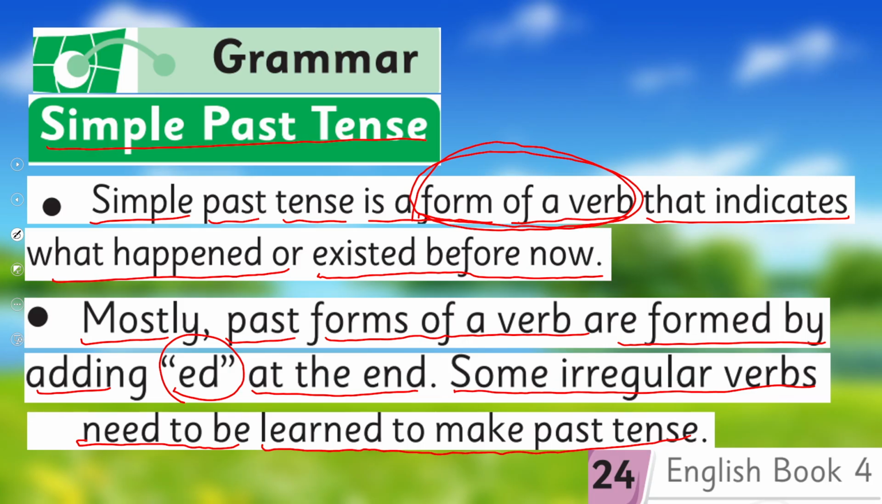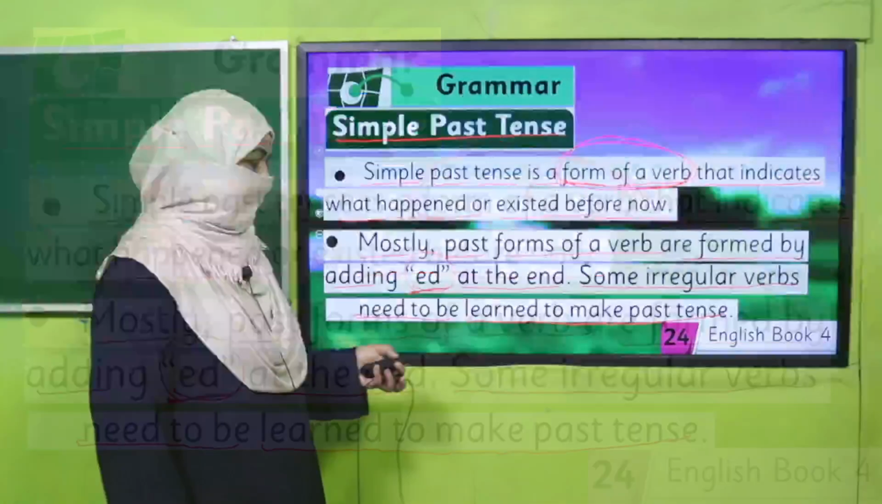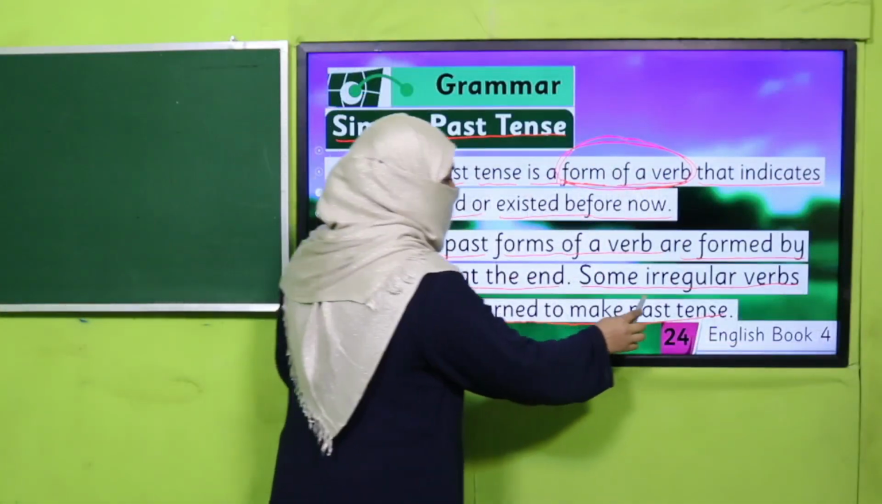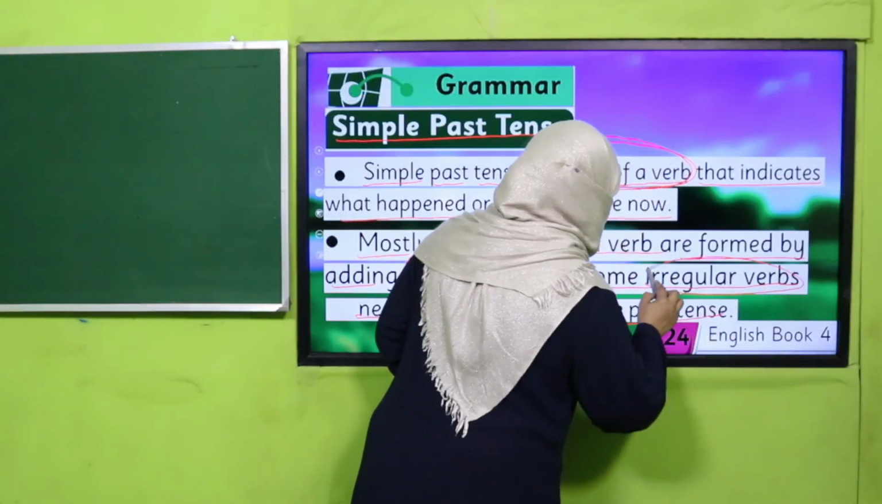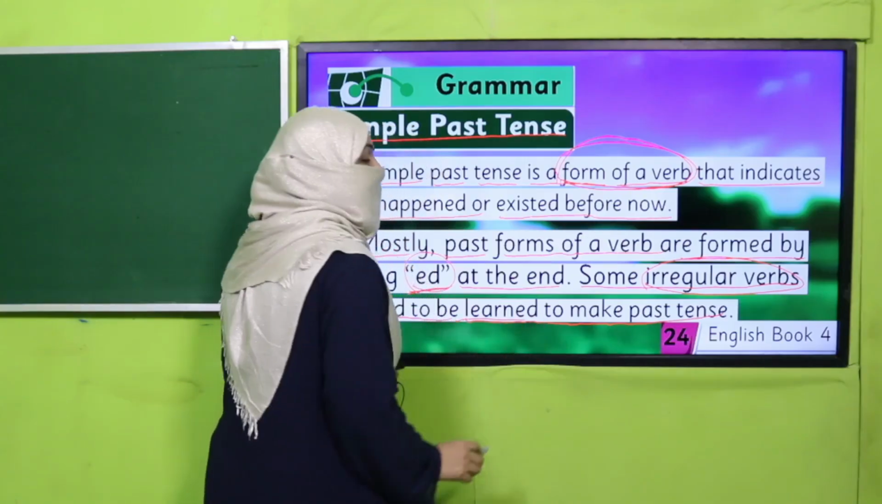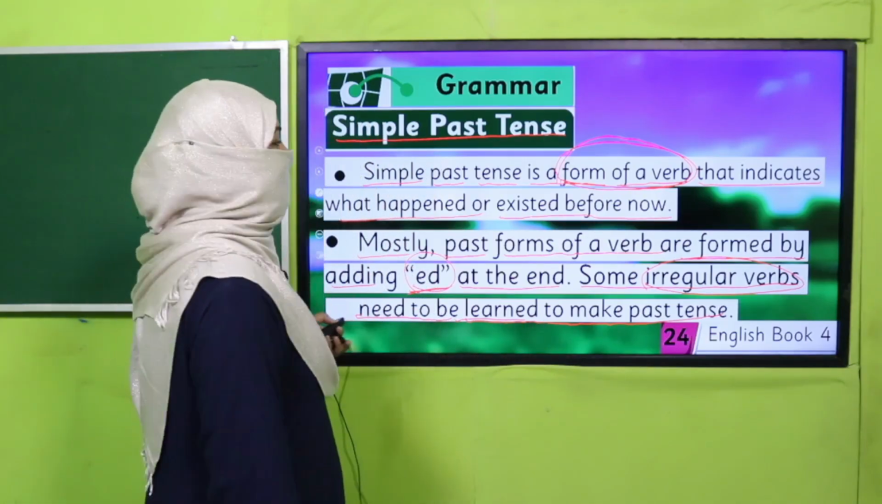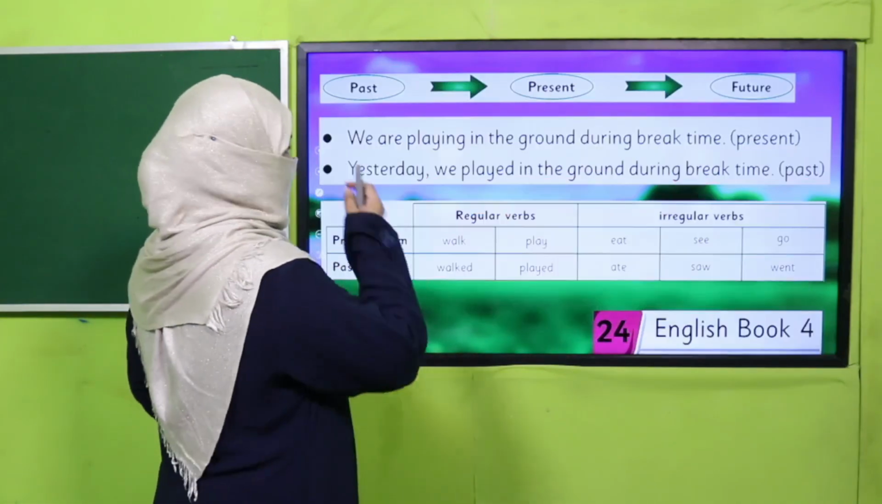For regular forms of verbs, we add ed. We just did play, played, walk, walked. But there are some irregular verbs for which we need to learn the form of verbs. How will we do that? I'll tell you, don't worry. I'm going to give you a vocabulary.